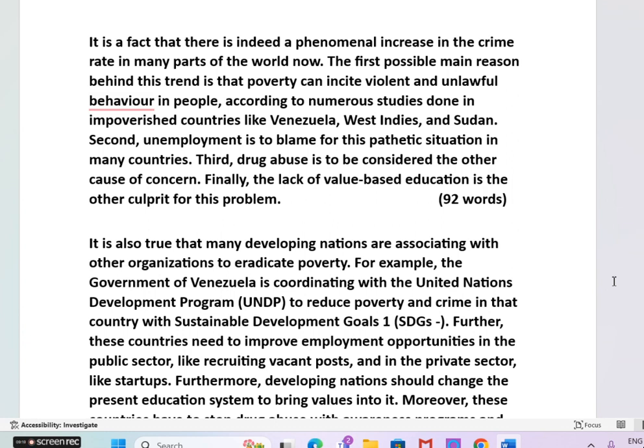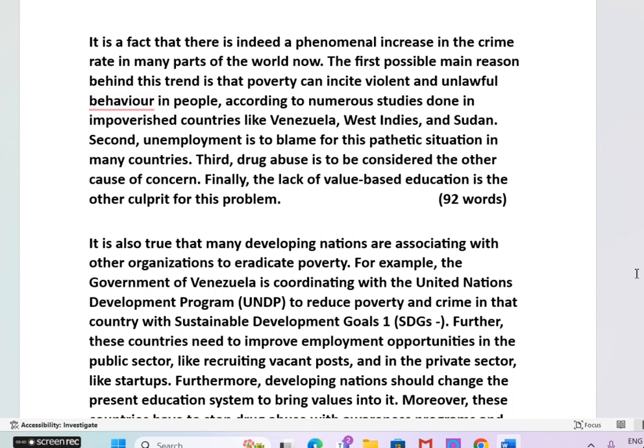Now look at the second reason. Second, unemployment is to blame. Please remember this one. Unemployment is to blame. Something is to blame. Please see the sentence construction, sentence pattern. You can give any reason like this.